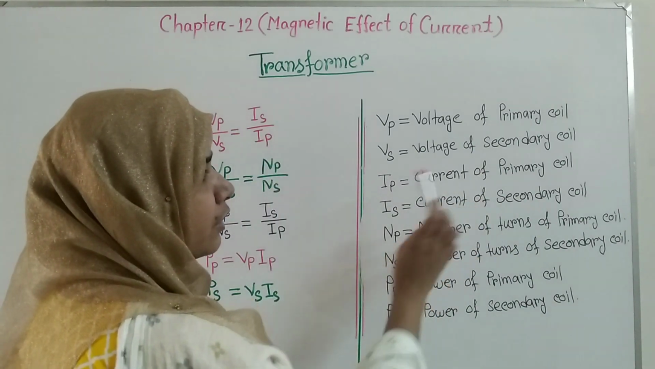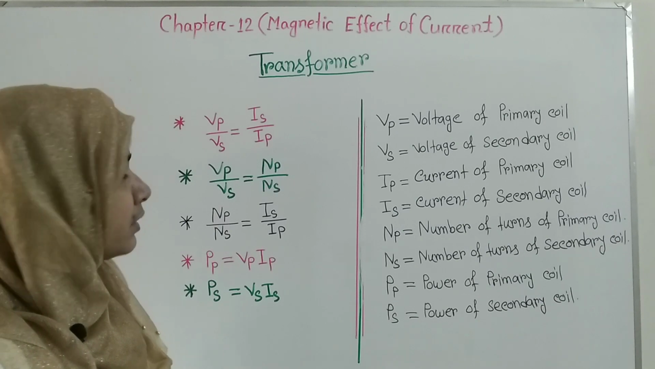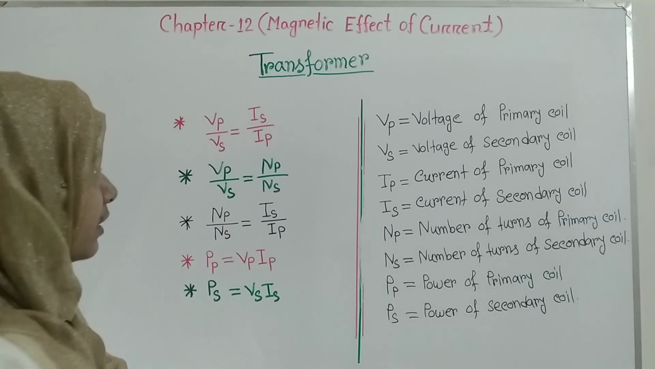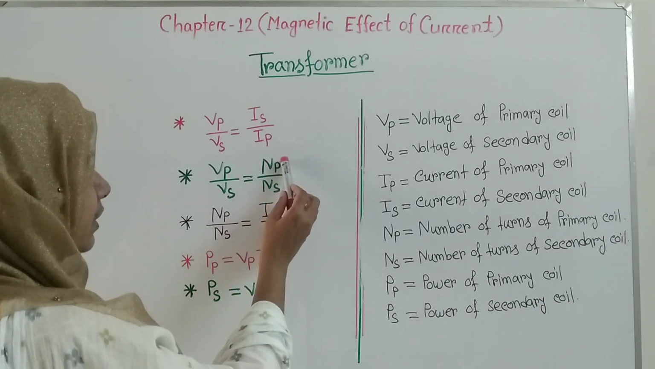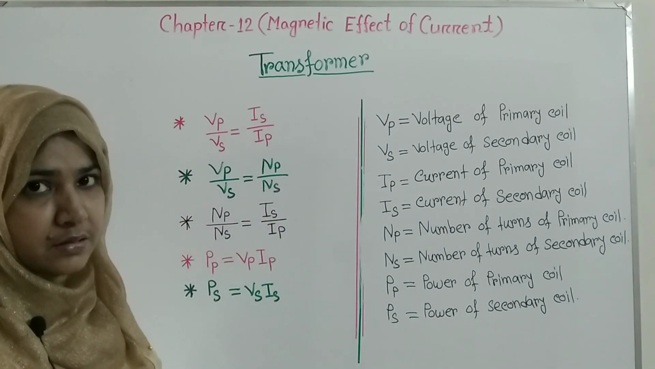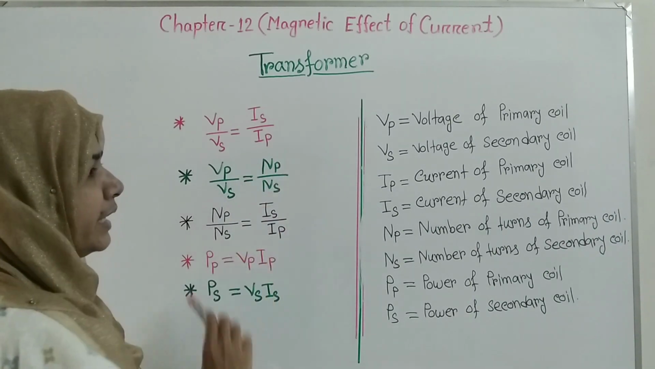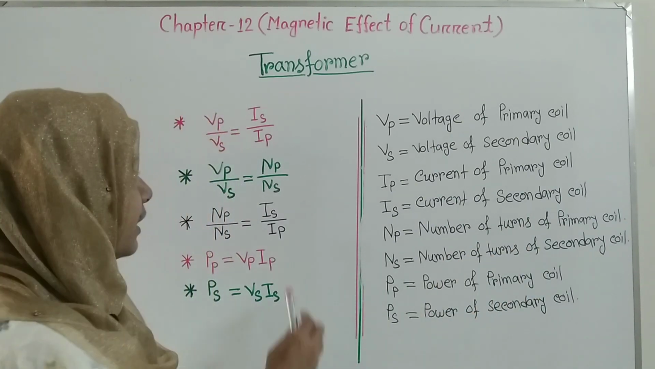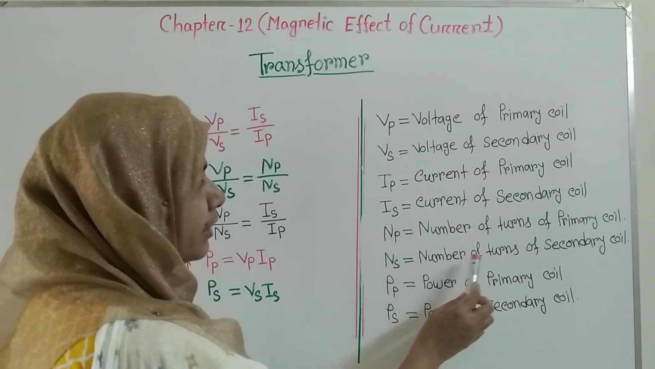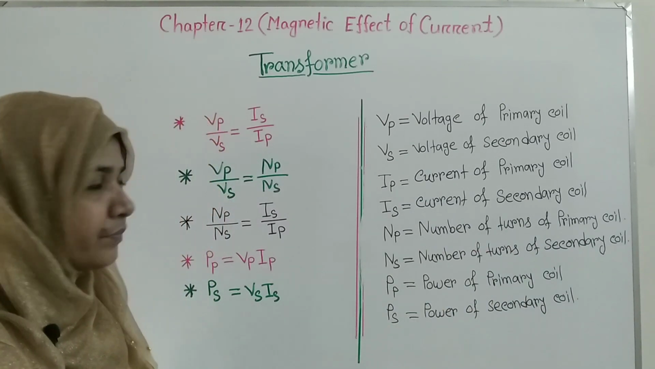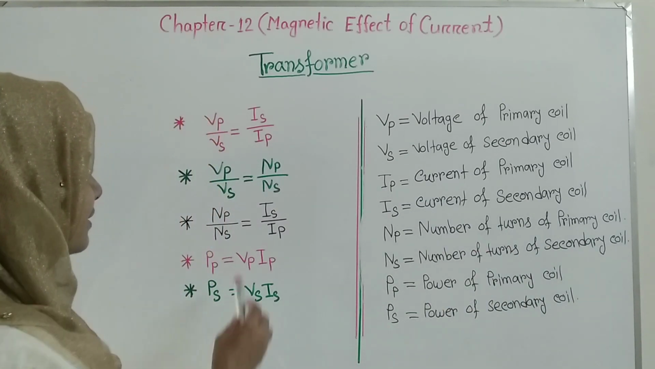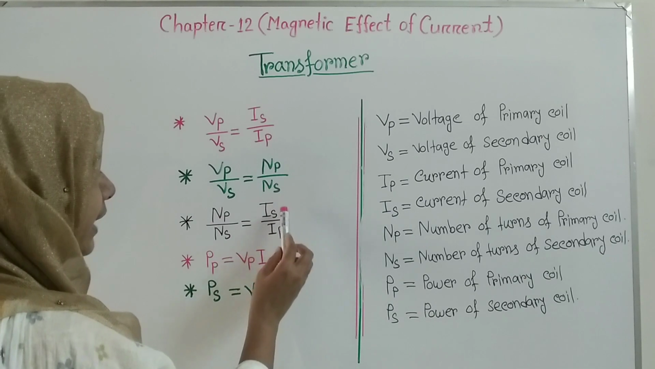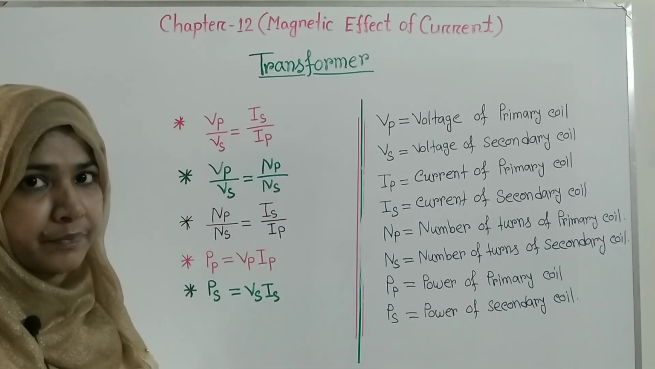Ip means current of primary coil. Now second formula is Vp by Vs is equal to Np by Ns. Here Np means number of turns of primary coil. Ns means number of turns of secondary coil. Now third formula is Np by Ns is equal to Is by Ip.